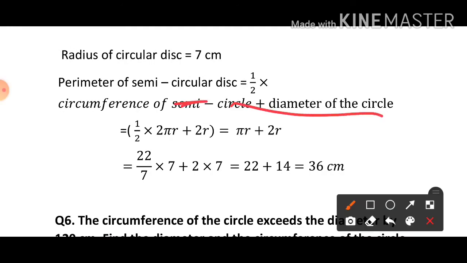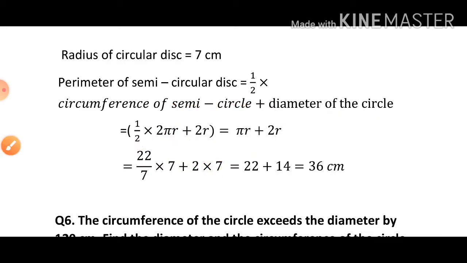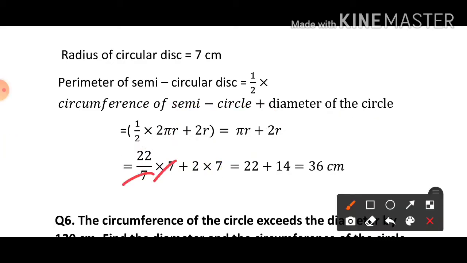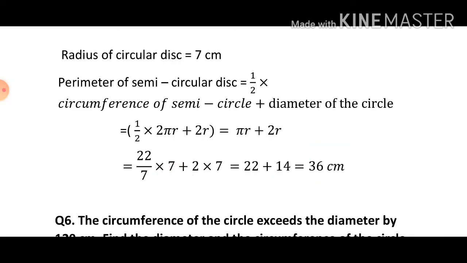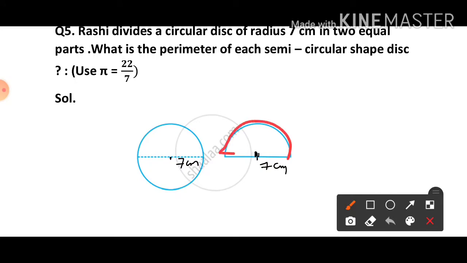So the perimeter means 1 by 2 into 2 pi r plus 2r. You can cancel 2 by 2. So pi r plus 2r. Pi is 22 by 7, radius is 7, plus 2, again radius is 7. So we can cancel 7 by 7, means 22. 2 7s are 14, which is equal to 36 centimeter. It means the perimeter or the circumference of this complete semicircle is 36 centimeter.